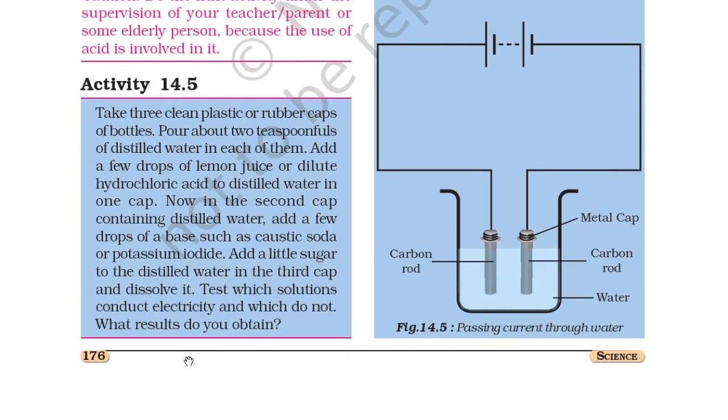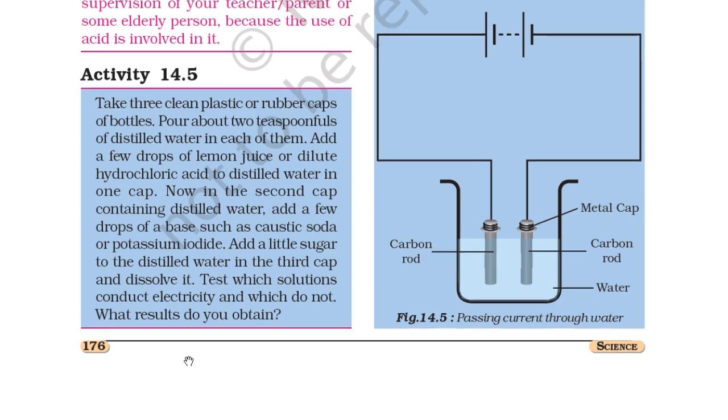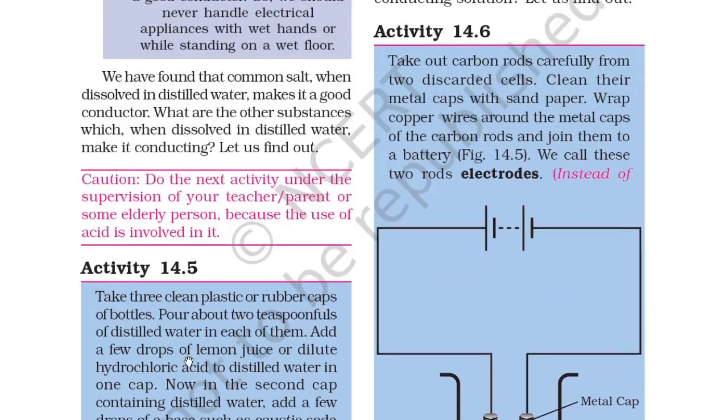Activity 14.5: take 3 clean plastic or rubber caps of bottles, pour about 2 teaspoonfuls of distilled water in each of them, add a few drops of lemon juice or dilute hydrochloric acid to distilled water in one cap. Now in the second cap containing distilled water, add a few drops of a base such as caustic soda or potassium hydroxide. Now add a little sugar to the distilled water in the third cap and dissolve it. Test which solutions conduct electricity and which do not. What result do you obtain?